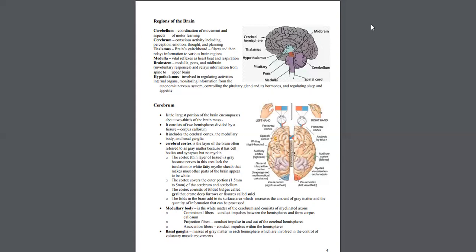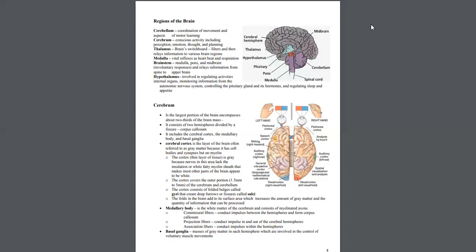Then the next, third part of the brain is the medulla oblongata. It extends from the central portion of the brain. It controls all the actions which are involuntary, meaning the actions which are not under our control. The actions which are not under our control are looked after by the medulla oblongata. For example, breathing, heartbeat, blinking of eyes, and swallowing of food. All these things are taken care of by the medulla oblongata.